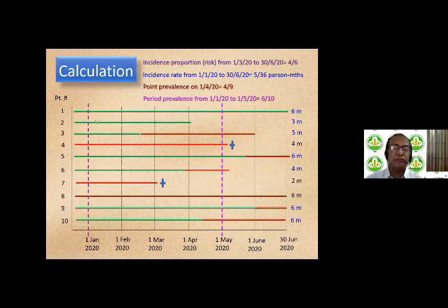So if you take both the ones that had pre-existing disease, that means patients 4, 7, and 8, and those who developed new disease, that is patients 3 and 6, you end up getting a period prevalence of 6 by 10. So I hope this graph is able to convey to you the difference between these 4 parameters, which are measures of how much disease burden is there in your population.